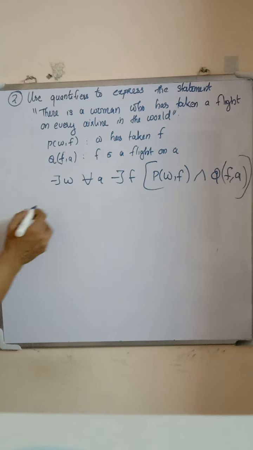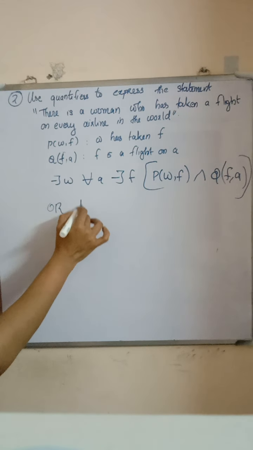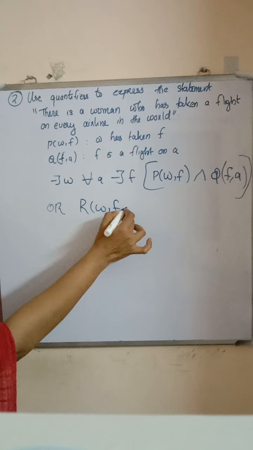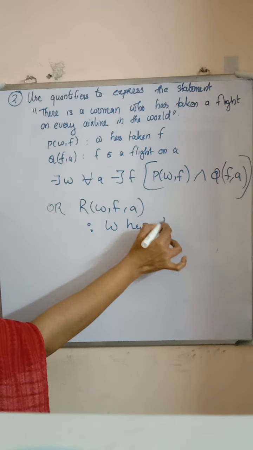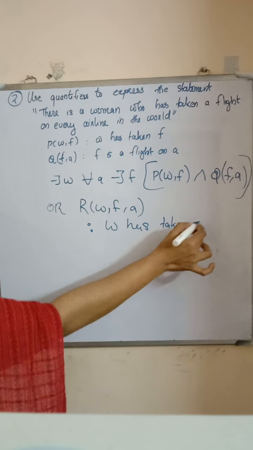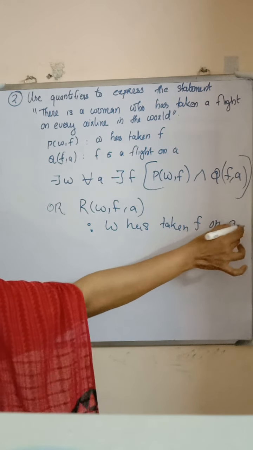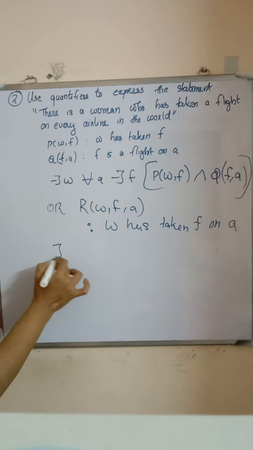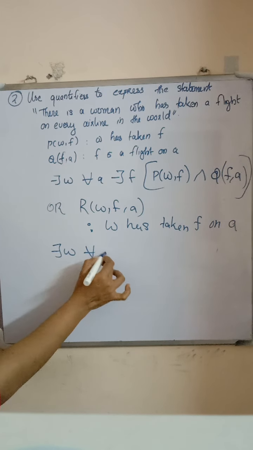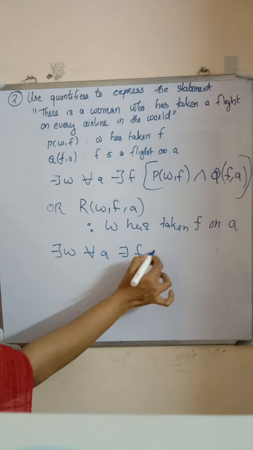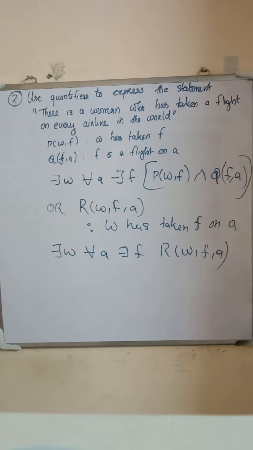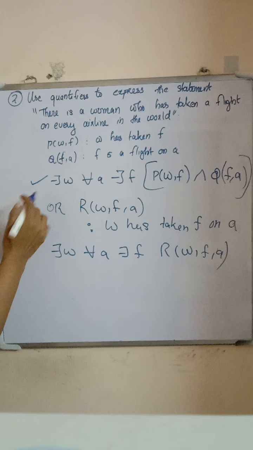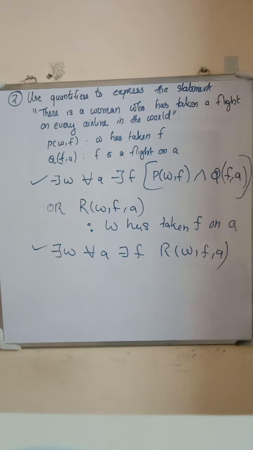Or we can represent it as follows. Write R of w, f, a as w has taken a flight f on airline a. There exists w, for all airlines a, there exists a flight f, R of w, f, a. You can represent the given sentence in this form or in this form.